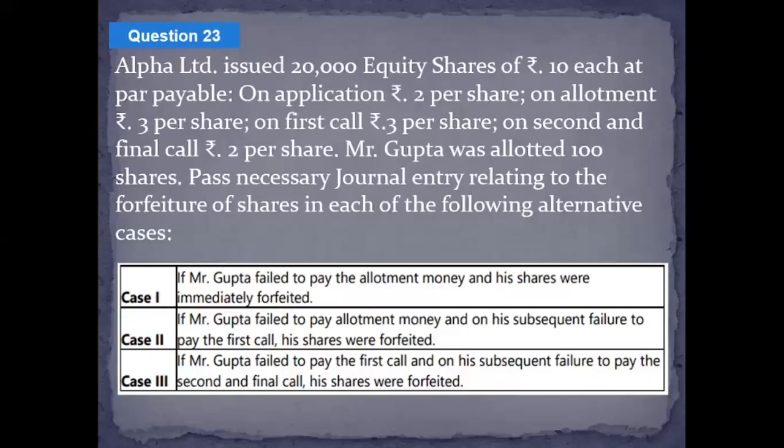That means no calls were made for the first and final call. As soon as Mr. Gupta defaulted in the payment of the allotment money, the company did not wait. The company just decided to cancel his shares. That is it. That means the first call is not due, and the final call was not made due by the company. The company decided to cancel the shares immediately as soon as the allotment money was not paid. All right, so let's discuss this question.